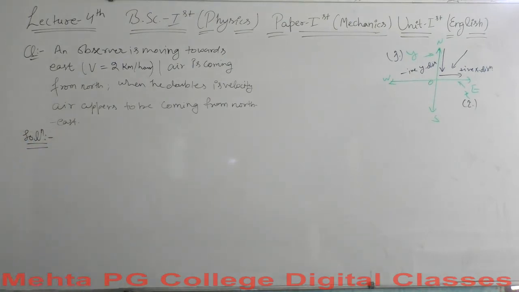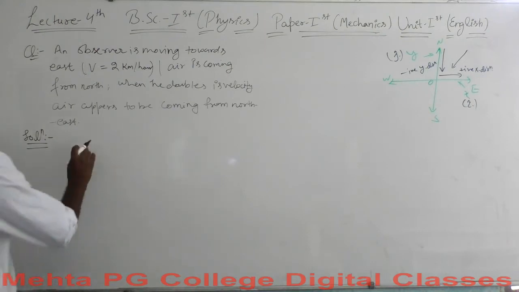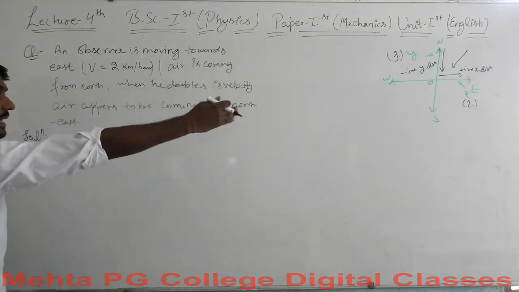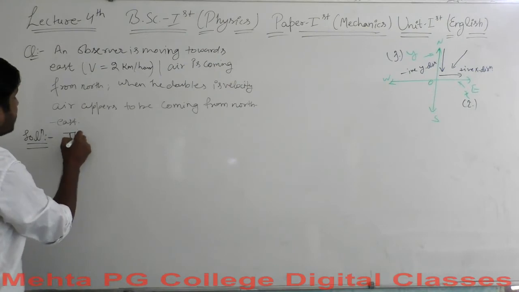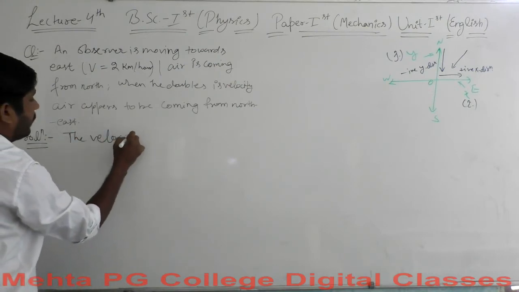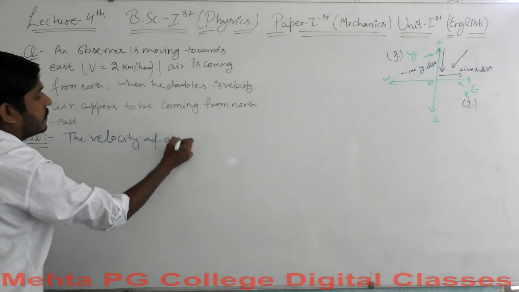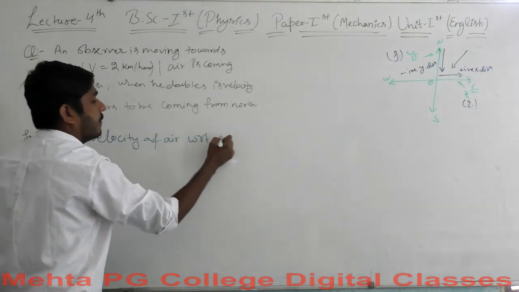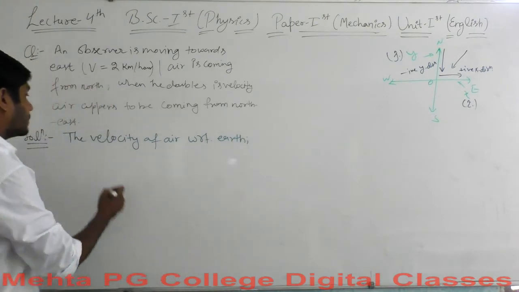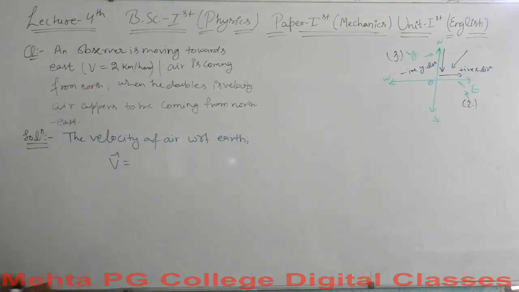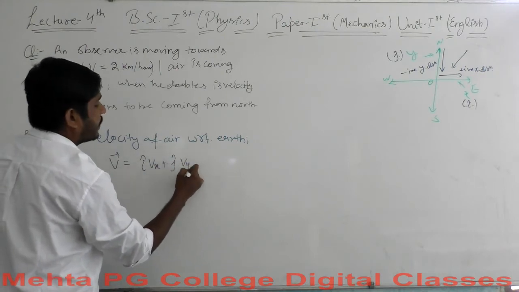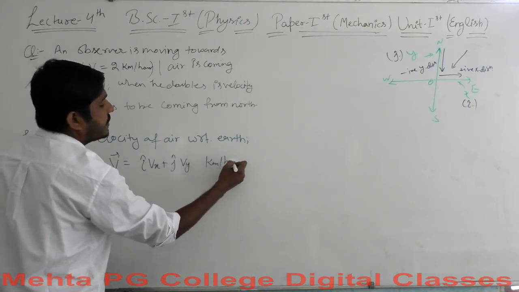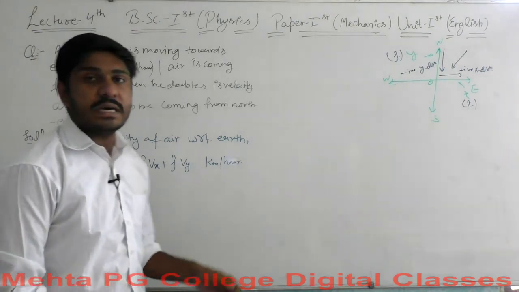Within the solution, let's say that if air is moving in the north direction, then the velocity of air with respect to earth, this is the v vector, will equal i cap Vx plus j cap Vy kilometer per hour. You know why did I write this here?